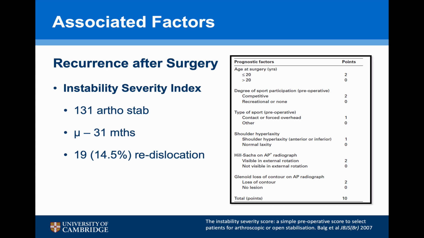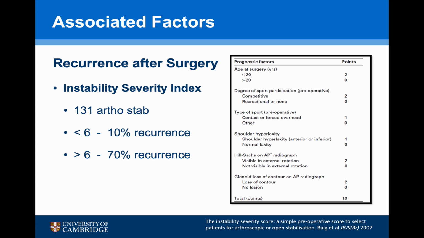However, when they retrospectively applied the Instability Severity Index score, which looks at the age at surgery, the degree of sport and level of participation, the type of preoperative sport, whether they had evidence of shoulder hyperlaxity, and whether a Hill-Sachs lesion or glenoid bone loss was present on the AP scan, they found that patients that had a score of 6 or less only had a 10% recurrence rate, whilst patients with a score of more than 6 had a 70% recurrence rate.